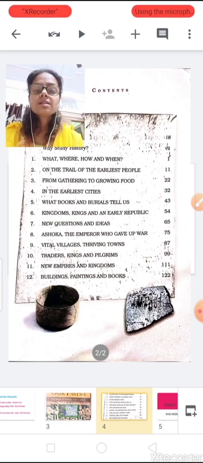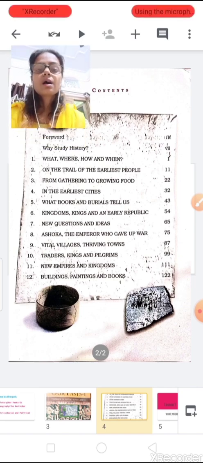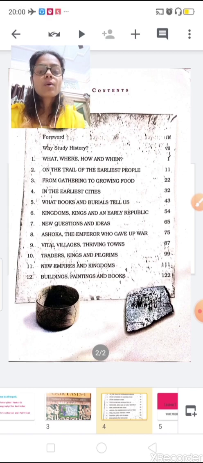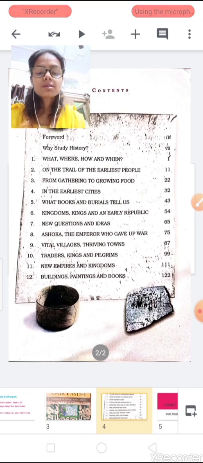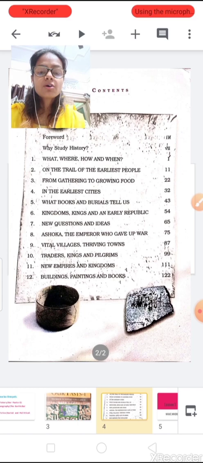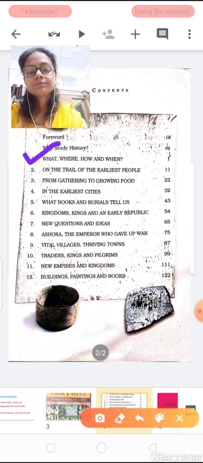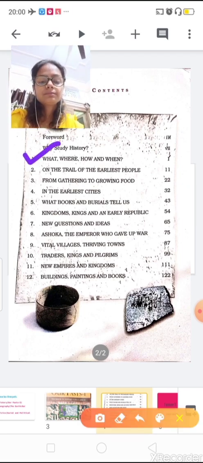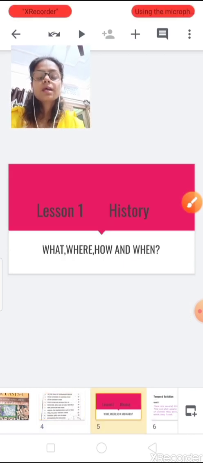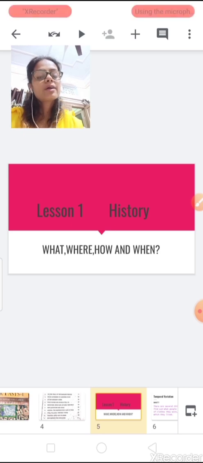Now the contents of the book. Chapter number 1 is What, Where, How and When. As you can see, there are a total of 12 chapters in this book which we are going to cover in this whole session or year. Today we are going to study chapter number 1, which you can see here. Lesson number 1 of history is What, Where, How and When.